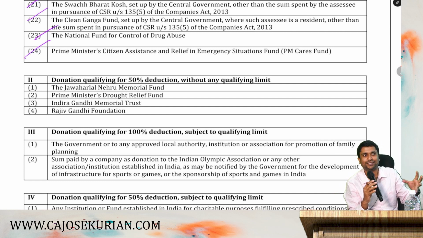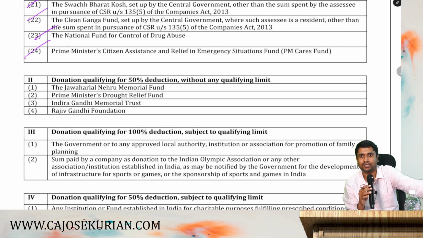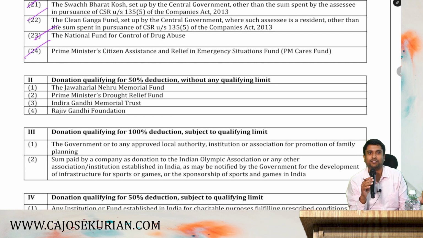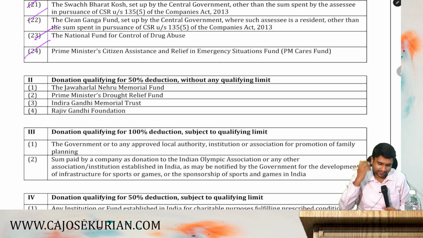It is better always to study everything separately. But to remember all these 24 items is hectic. Yes or no? So what you can do is you can study all the other three, and you can assume that except all the other three, everything is subjected to 100% deduction without any ceiling limit. So let's understand the second category.